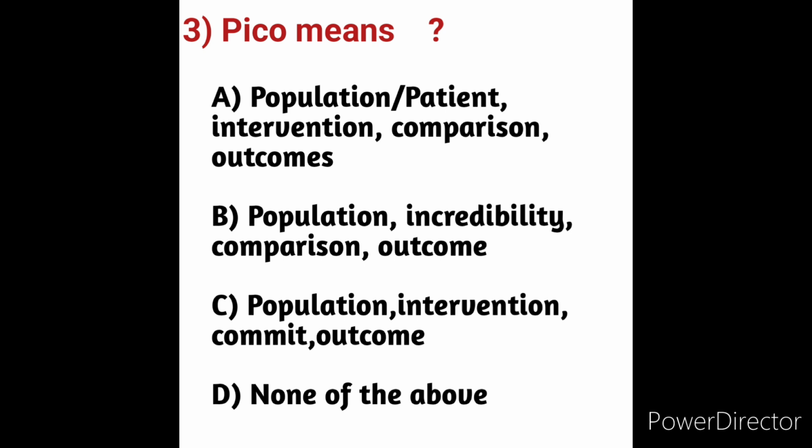The example for PICO in school-age children: What is the effect of a school-based physical activity program on a reduction in the incidence of childhood obesity, compared with no intervention, within a year? This is the best example for PICO.